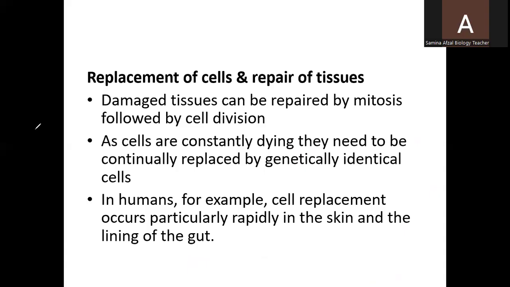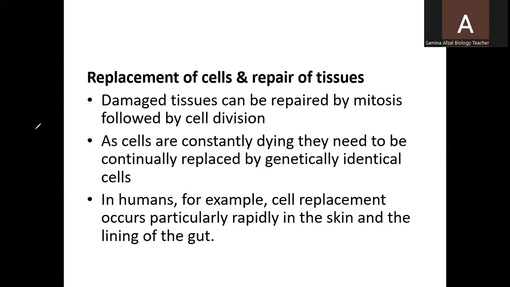Cell division takes place, and new cells are produced. They take the place of the old or damaged cells. As cells are constantly dying, they need to be continuously replaced by genetically identical cells. The cells should be identical, otherwise they cannot be replaced. So in this way, mitosis is the only way which produces genetically identical cells.